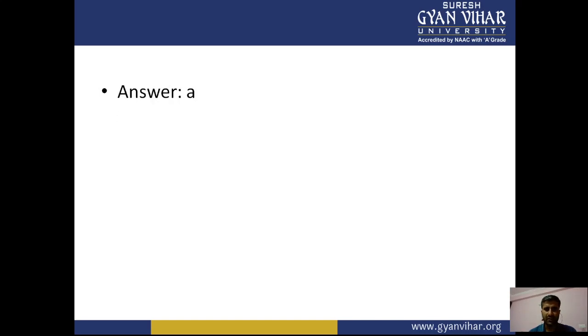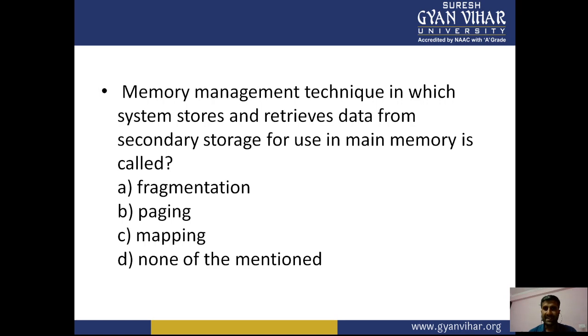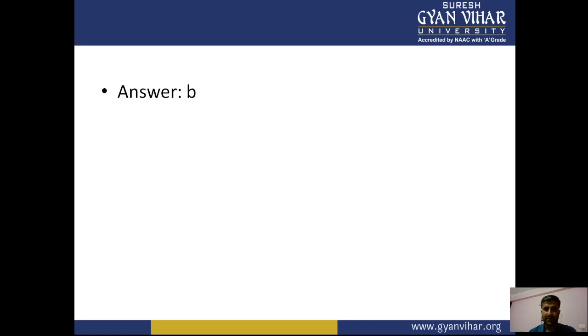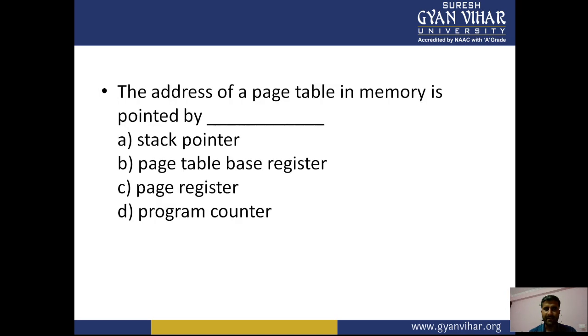Memory management unit. So the memory management technique in which the system stores and retrieves data from secondary storage for use in main memory is called fragmentation, paging, mapping. So B is the right answer. It is paging. Address of page table in the memory is pointed to by stack pointer, page table base register, page register, program counter. So B is the right answer.